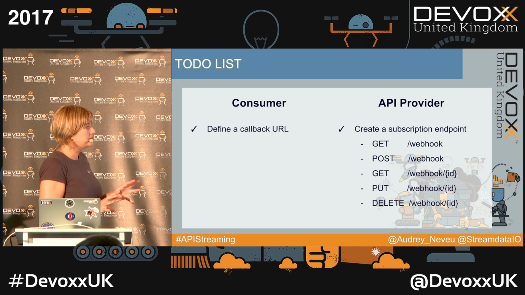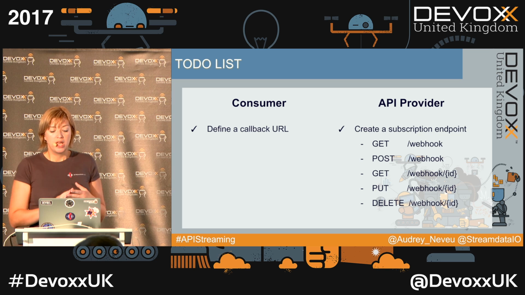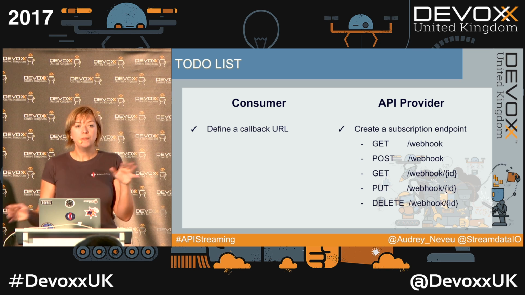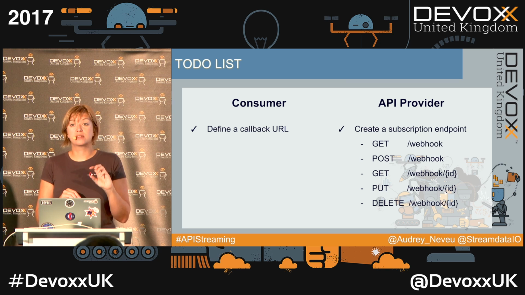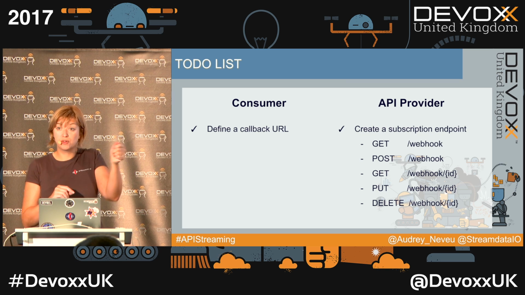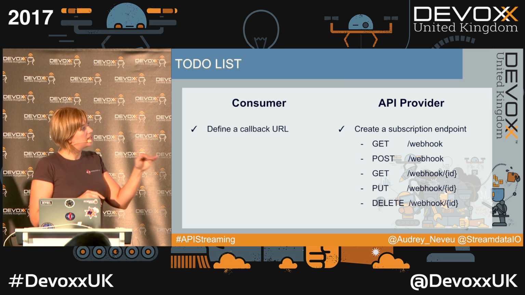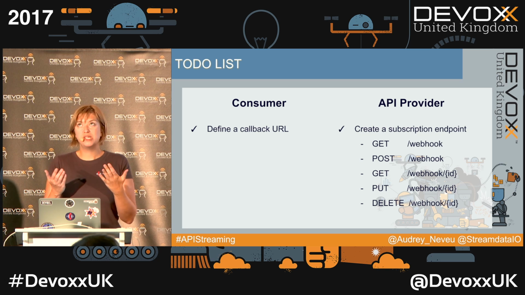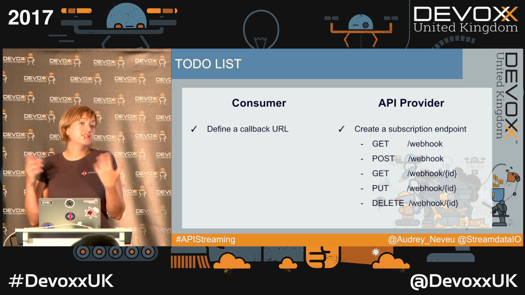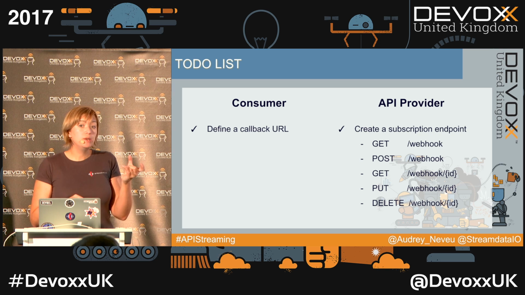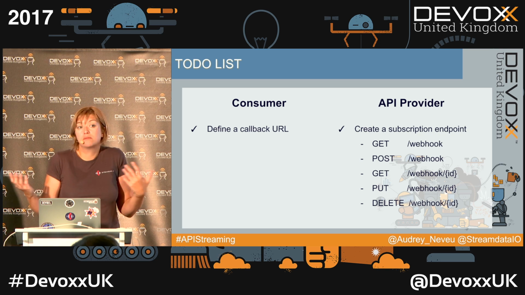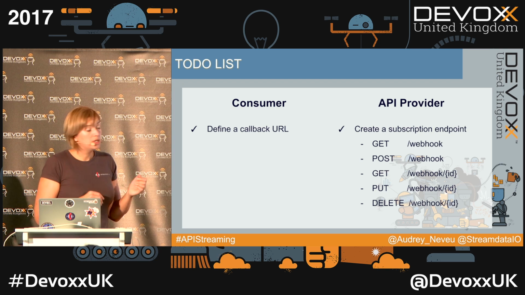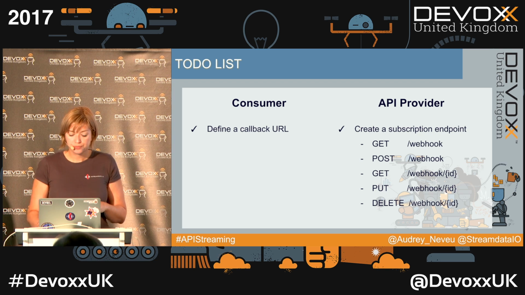So it will be two resources. The first one, /webhook, will be used as follows: the GET method is going to retrieve all webhooks available, and the POST method is going to be used for creating a new subscription. And for the /webhook/ID resource, the GET is basically the equivalent of classic polling. The PUT will be used to update our subscription, because perhaps we want to change our callback URL. And the DELETE method will be there to cancel the subscription.